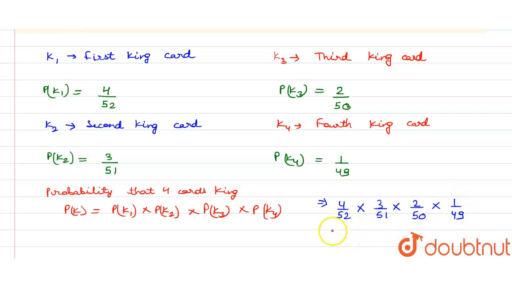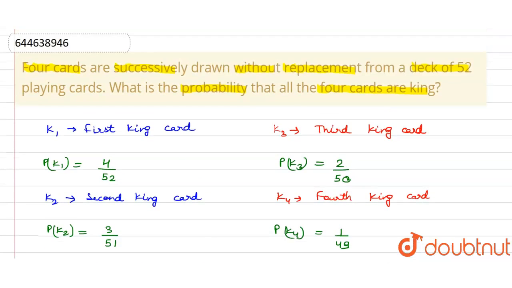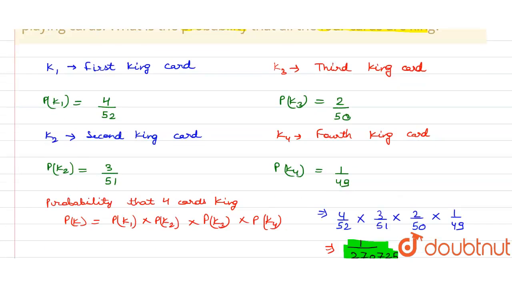So the final answer, if we simplify it, comes out to be 1 upon 270,725. So this is the final answer. The probability that all the 4 cards are king is 1 upon 270,725.